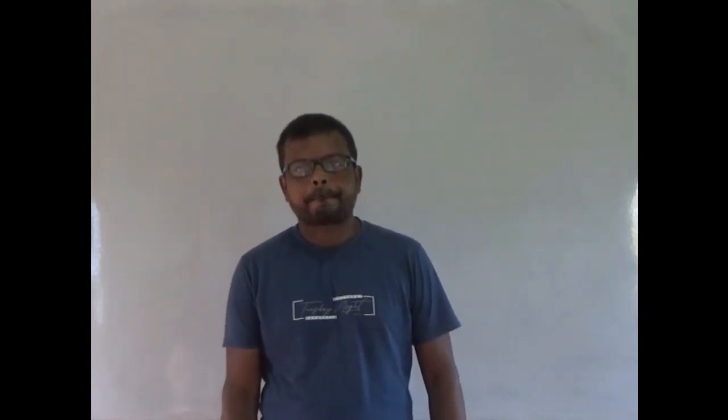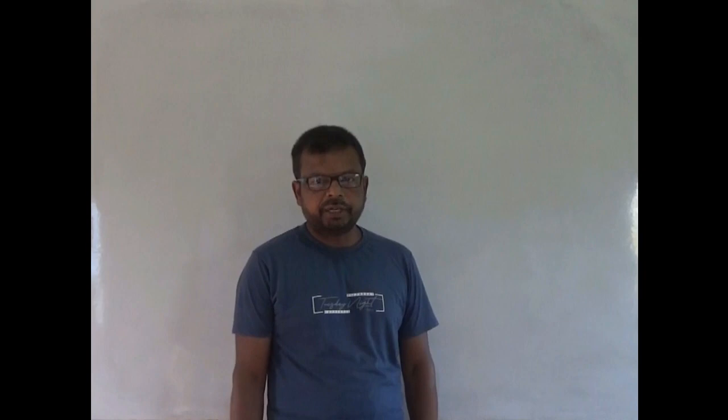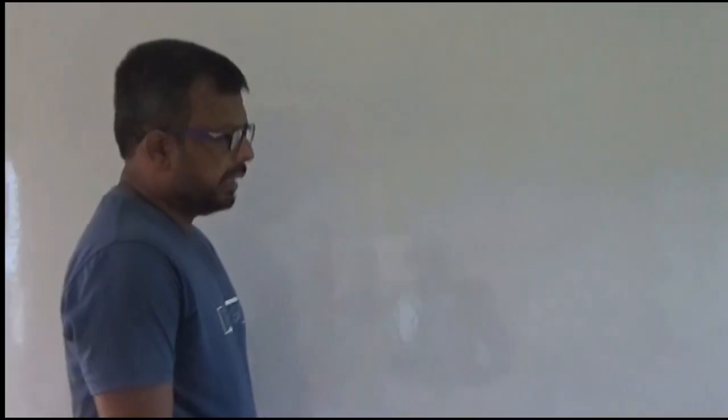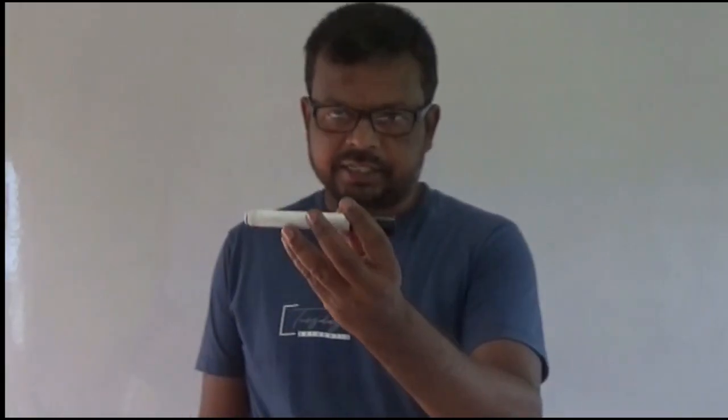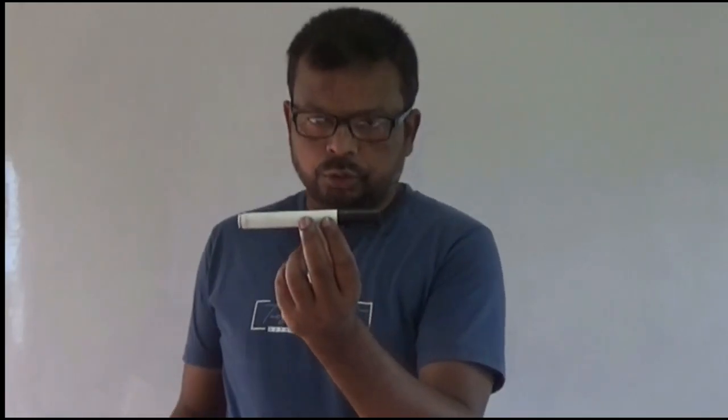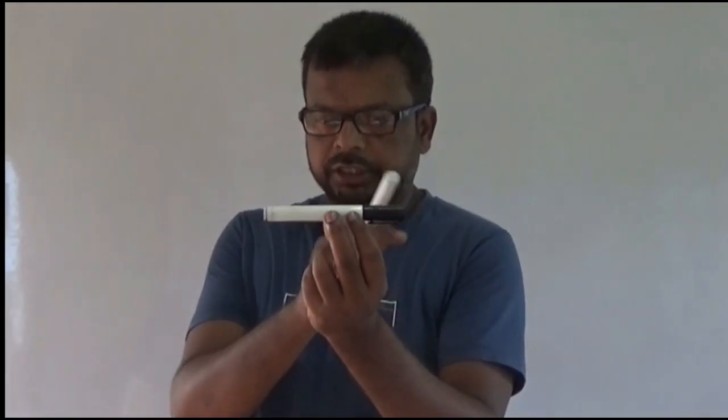When current is allowed to flow through a wire placed along the axis of a magnetic needle, kept directly below or above and close to the wire, the needle was found to deflect from its original position. That means, let us say this is a magnetic needle, whose north pole is this, and south pole is this.